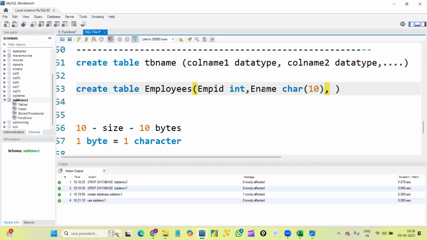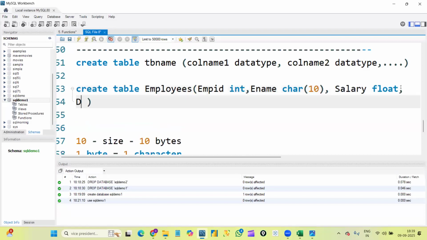The next column is the salary column. We know that it is numbers, but sometimes we can expect decimal values also as salary, like 2.3 lakhs, 1.2 lakhs, right? So I'm using float as the data type, because float will accept normal numbers as well as decimal values. Comma. Then the next column is date of joining, and for that I'm giving date as the data type.